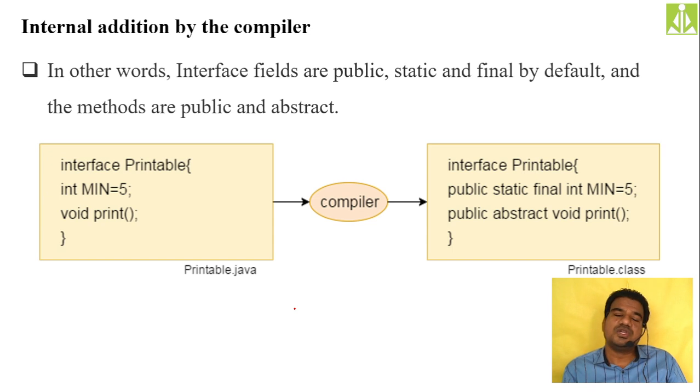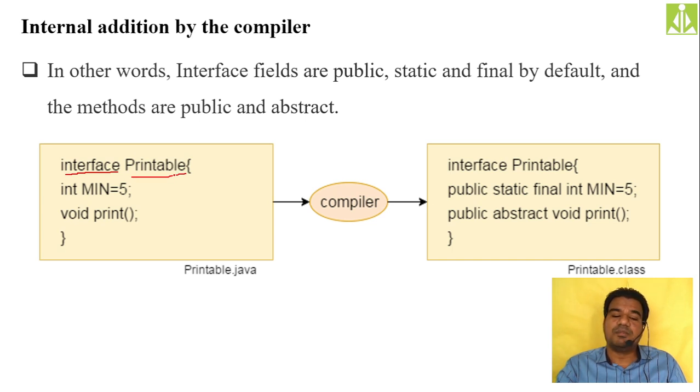So suppose you do not impose the restrictions on the members of an interface. Let us assume this is the interface I'm declaring. I'm using the keyword interface, and Printable is the name of the interface.